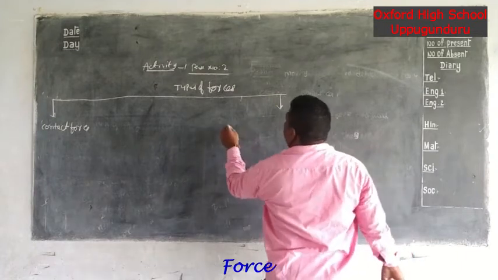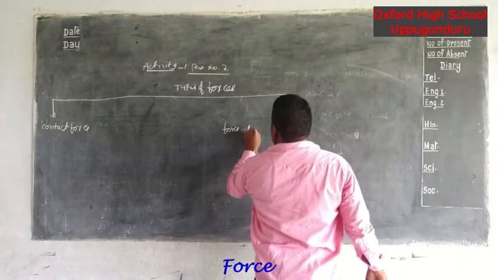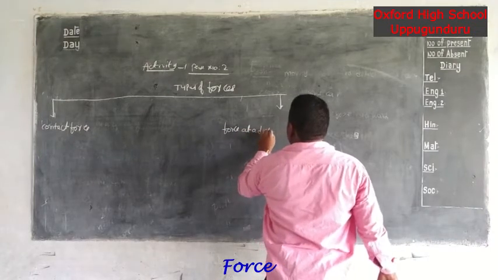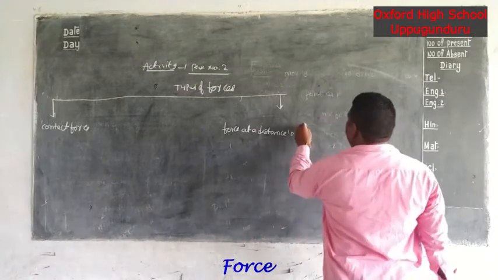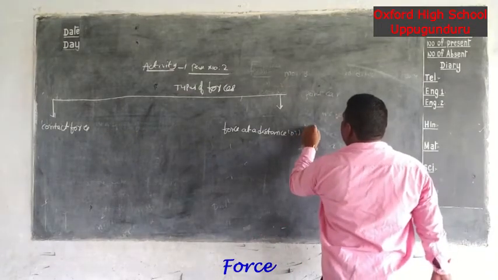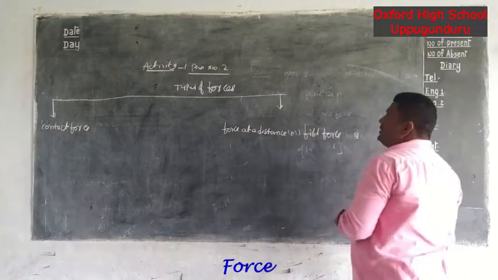Second one is the force at a distance, or another name is the field force. These are the two types of forces.